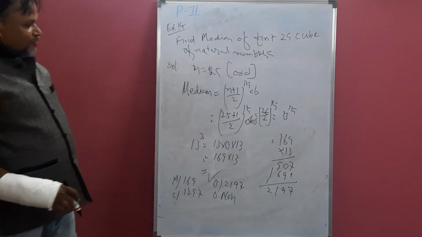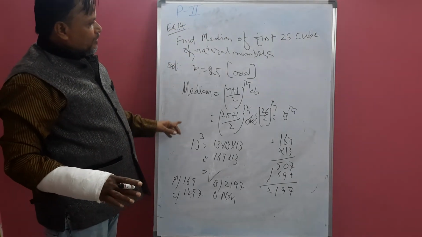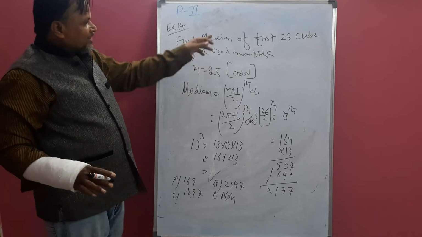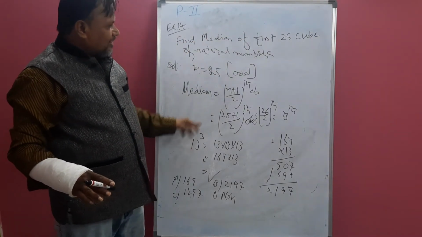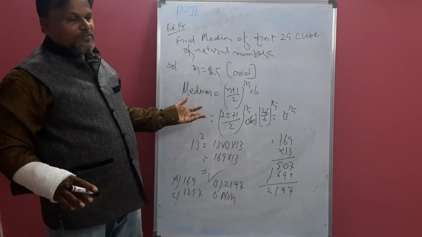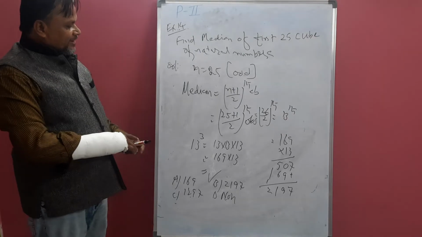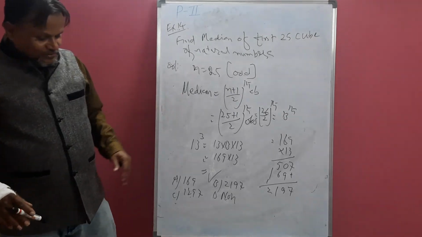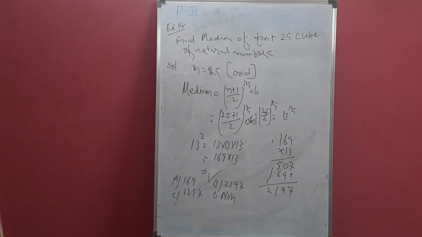So this is also a very shortcut method. Just leave the cubes or squares, find the natural number. If a cube is there, take the cube of that. If a square is there, take the square of that. If it is even, take 2 terms. If it is odd, take 1 term. So like that you can find the median. These are all the shortcuts for competitive exams.